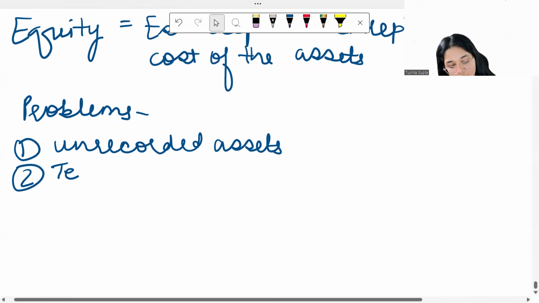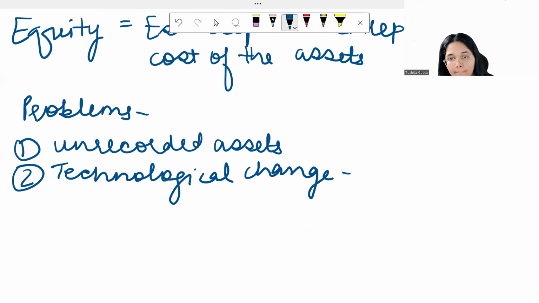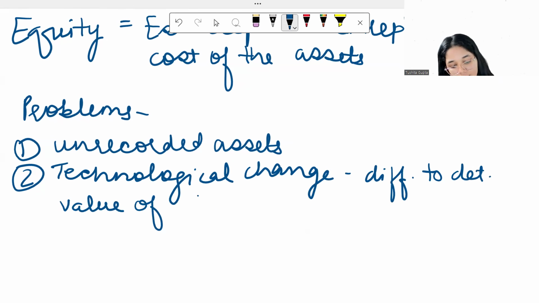So technological change makes it difficult to determine the value of a comparable asset.